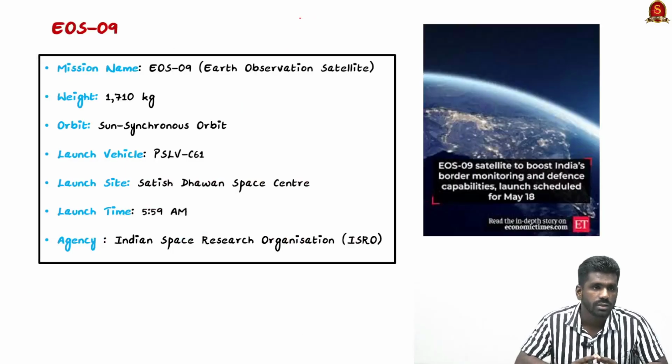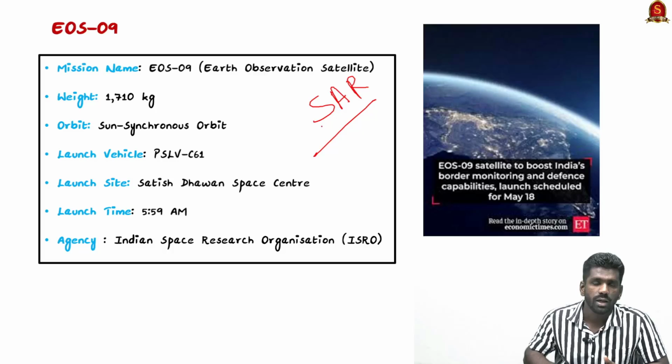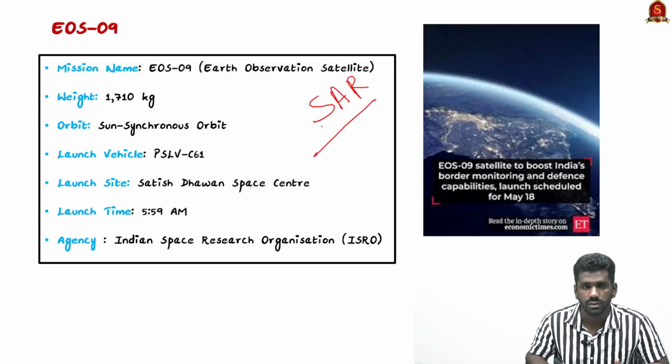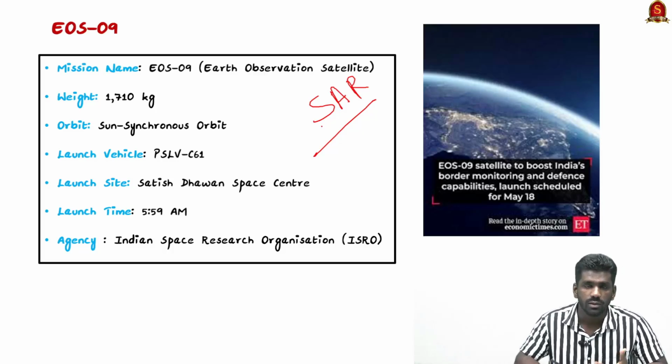First of all, let us see about the Earth Observation Satellite 9. As the name itself says, it is an Earth Observation Satellite, and it will use synthetic aperture radar. This synthetic aperture radar is a kind of camera which captures the Earth's surface, and it uses radar technology to monitor the Earth's surface. So it provides high resolution images of the surface of Earth.